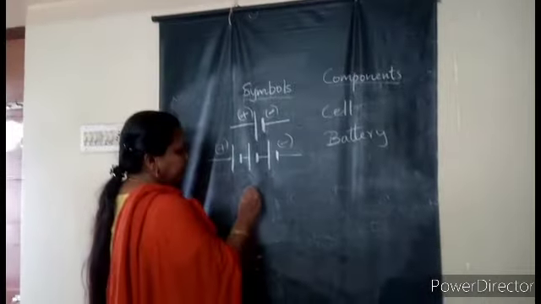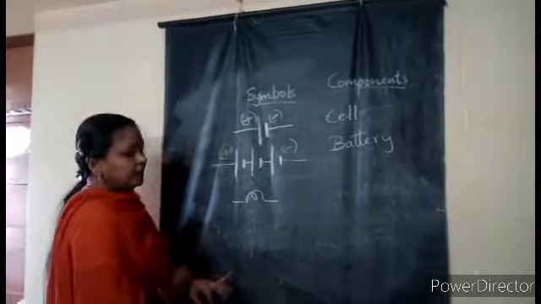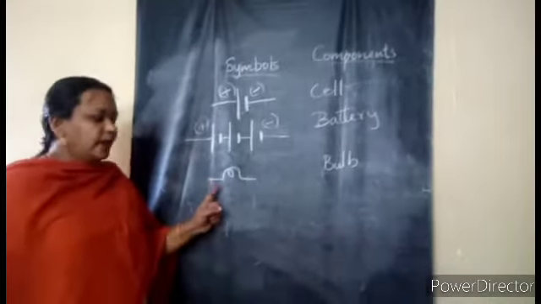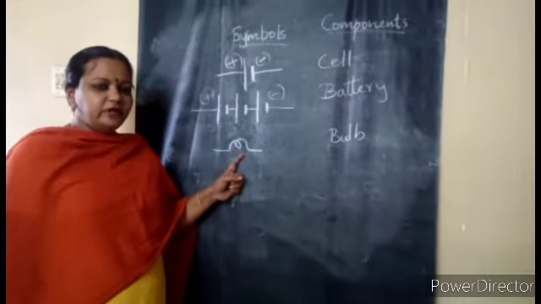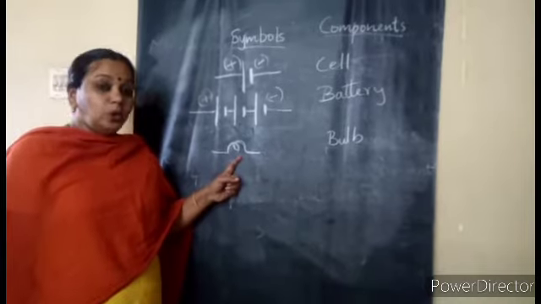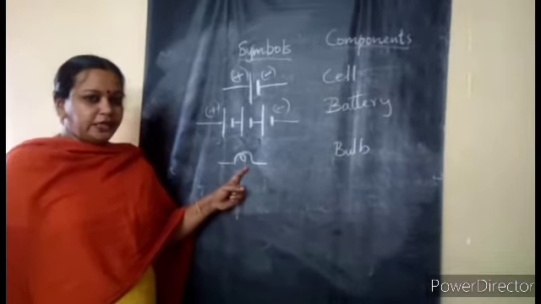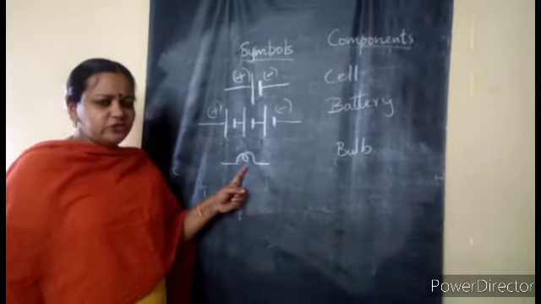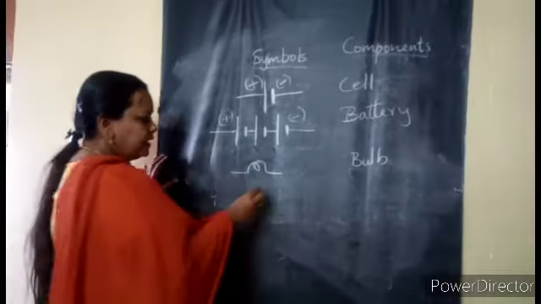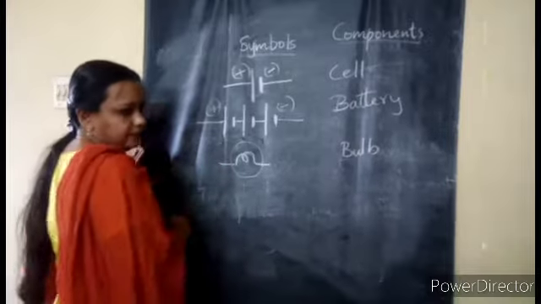Another one is the bulb. Children, now electric bulb. You all know that in an electric bulb, a filament is there, that filament will glow and light energy is produced. So that's what we are drawing. When you know the basics, you will draw it very easily. So this is the symbol for the electric bulb.